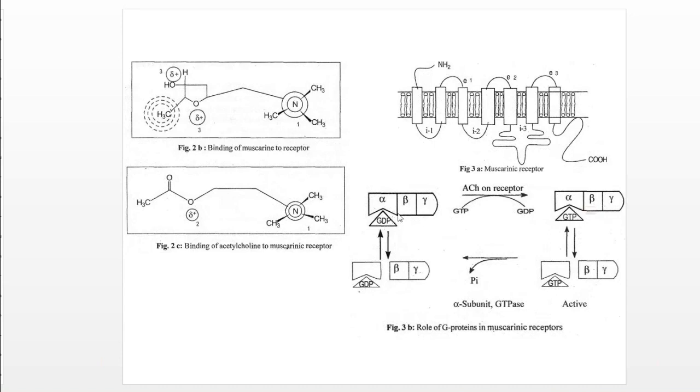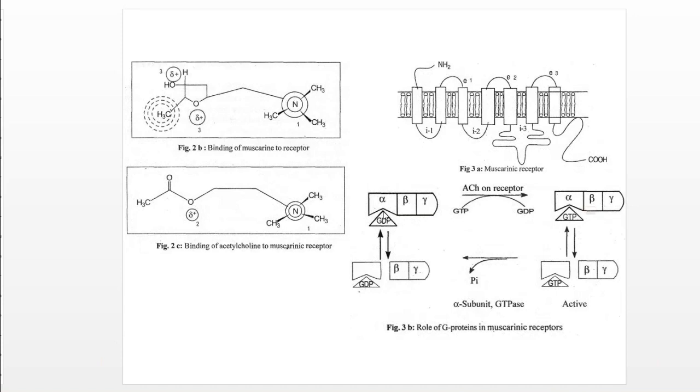At the resting state, it has a binding site for the GDP, and GDP remains bound to the G protein coupled receptor. That's why it is named a G protein coupled receptor. It is a coupling reaction between them, depending upon the particular conformation of the receptor at the resting stage as well as at the active state.